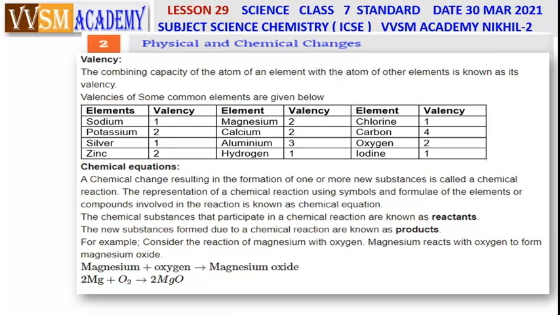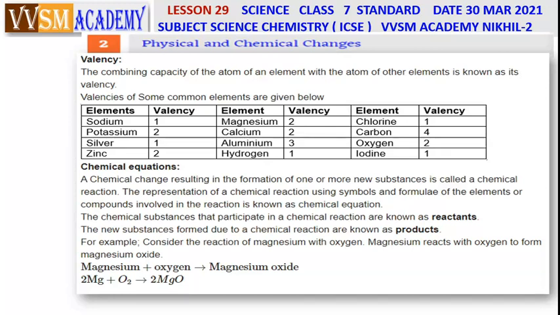Don't worry about it. Now chemical equations. Any chemical equation is abbreviated by symbolic representation. The chemical change resulting in the formation of one or more new substances is called chemical reaction. The representation of a chemical reaction using symbols and formulae of the elements or compounds involved in the reaction is known as chemical equation. The chemical substances that participate in a chemical reaction are known as reactants, and the new substances formed are called products or resultants. Generally, we will call them products.